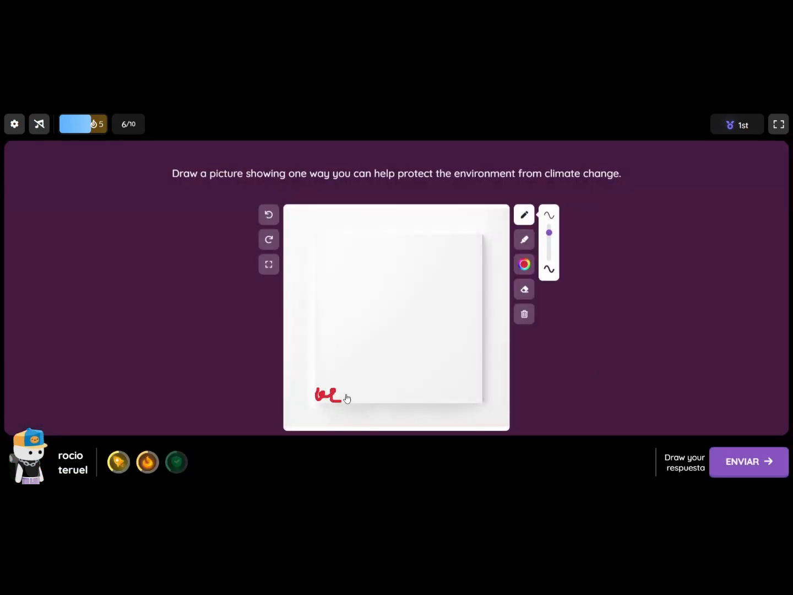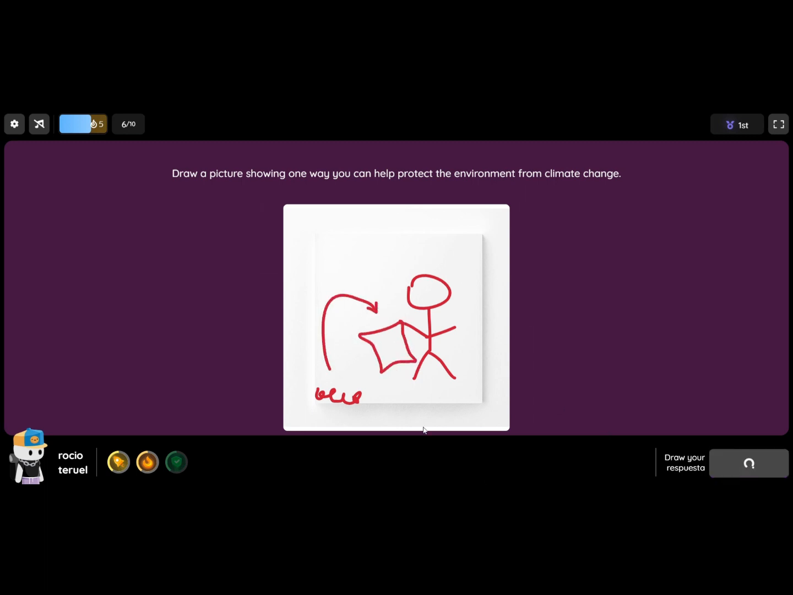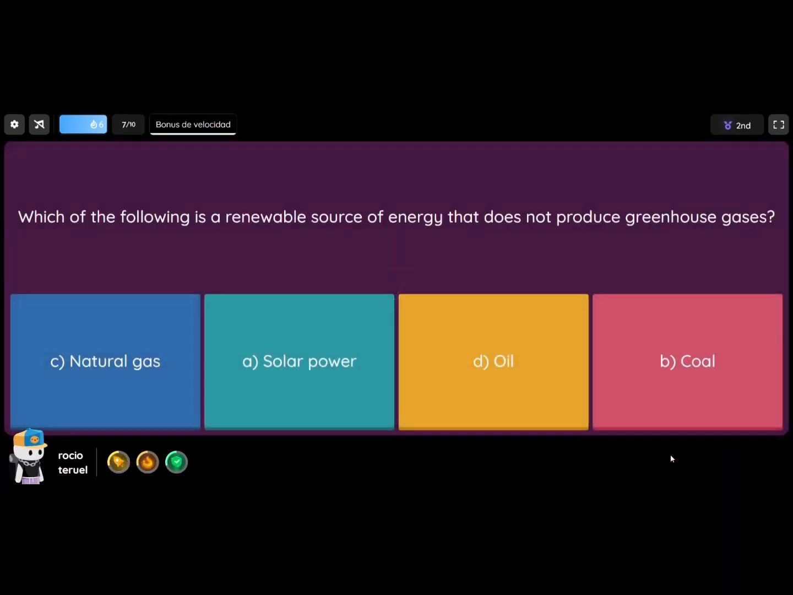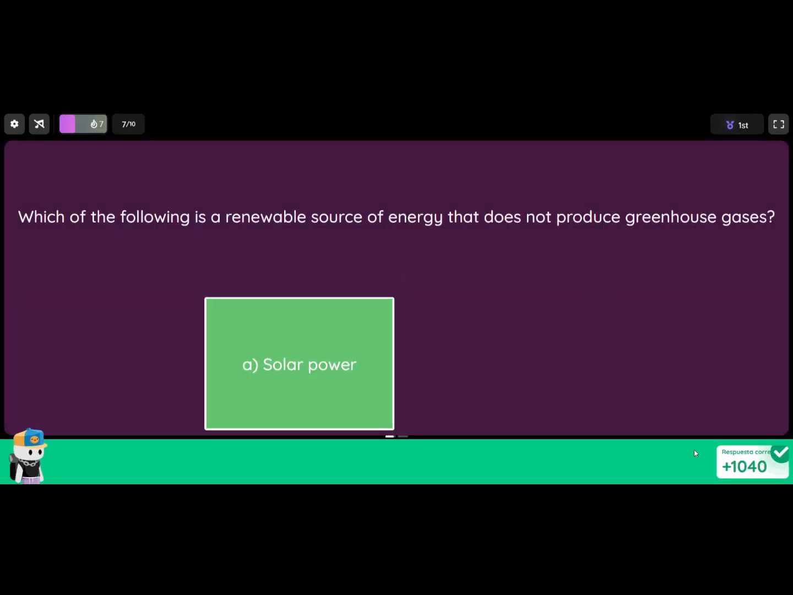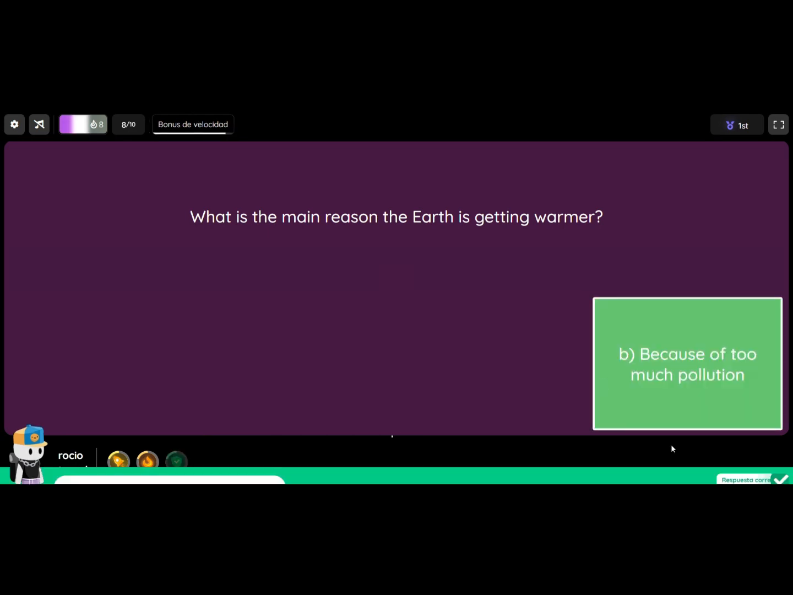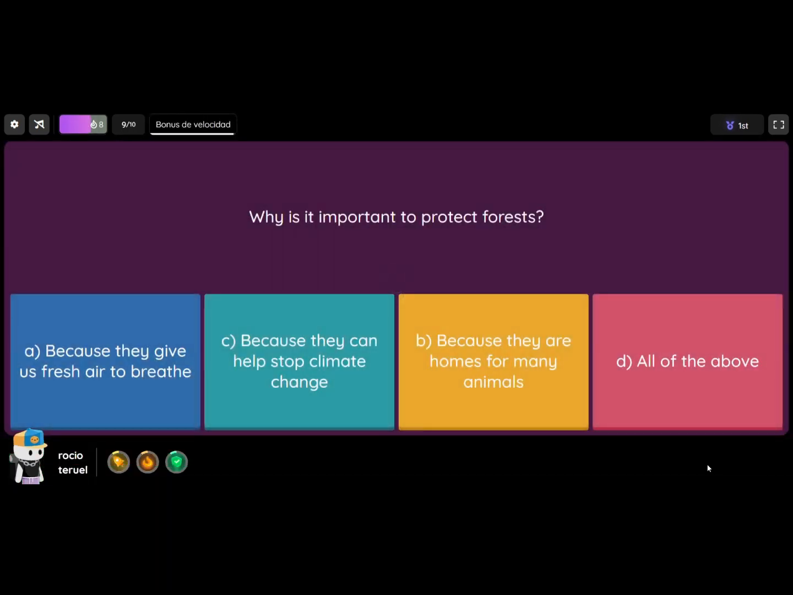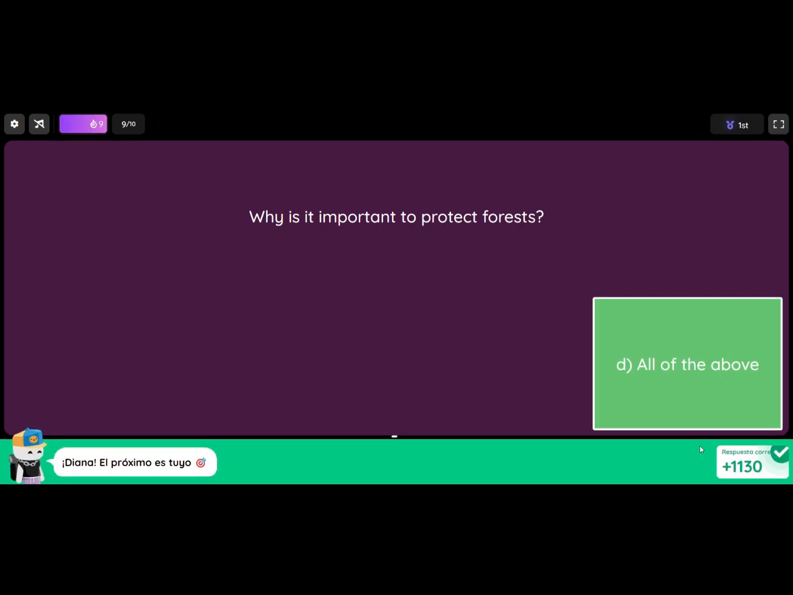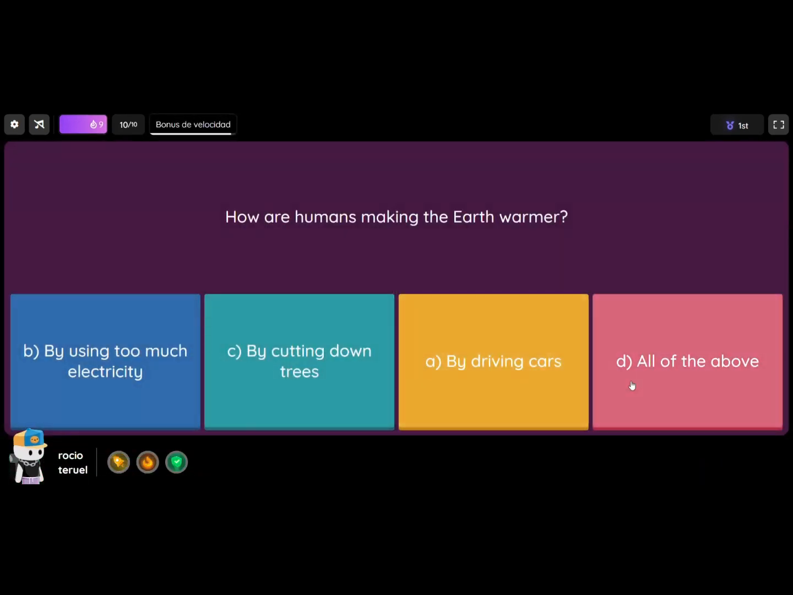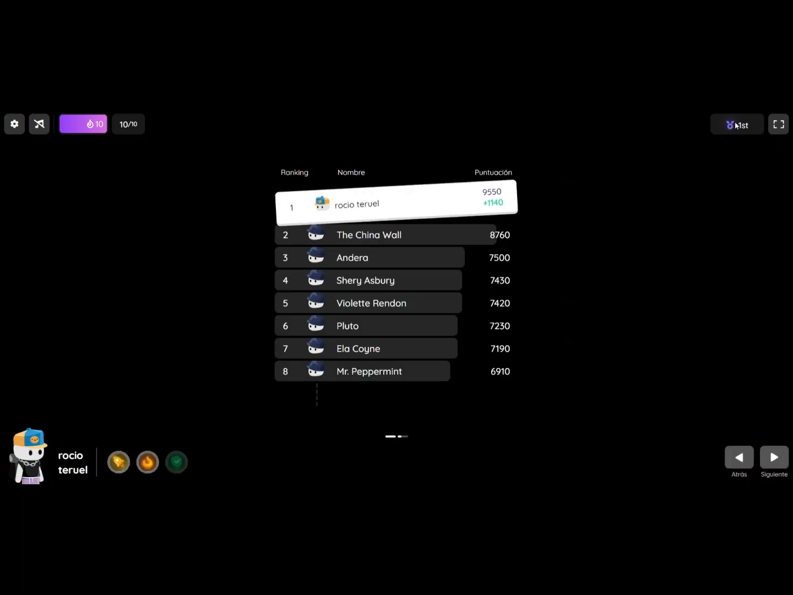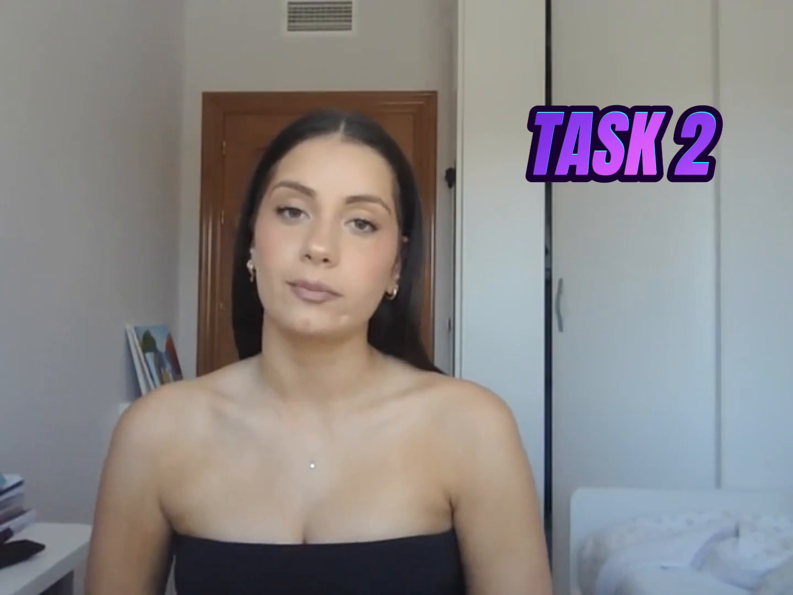The sixth, they have to make a drawing to represent what the statement asks. And the following ones are all multiple choice ones. And that's all. To continue, I'm going to explain task 2, called Eco Adventures.